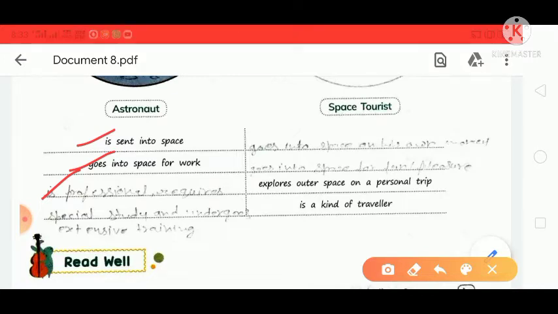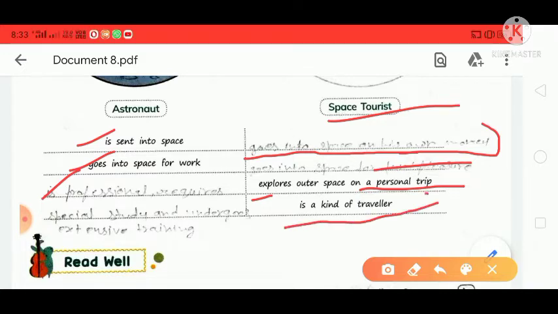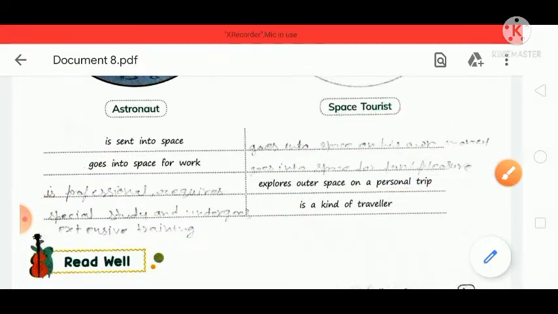But a space tourist goes into space with his own money. It means they will spend money for a tour. A space tourist goes into space for fun and pleasure, and explores outer space on a personal trip. A space tourist is a kind of traveler. Okay, it is not an astronaut.